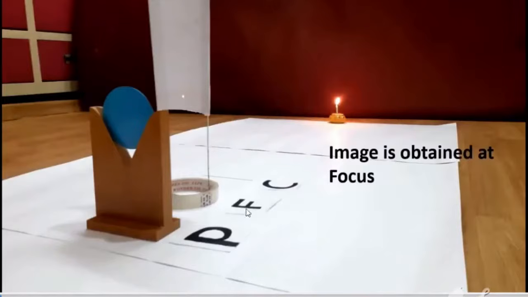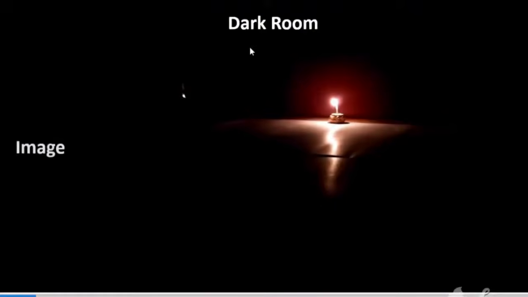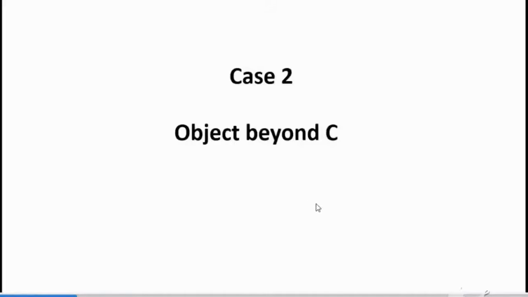See, the screen is kept near the focus. When the object is at infinity, the image formed is at focus. Okay, so this is a point we have to remember carefully. And in the dark room, we can see something like this. See, the object is here, the image has formed here, that is exactly at focus. Clear? See, this is situation 1.